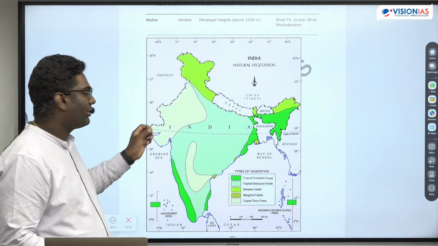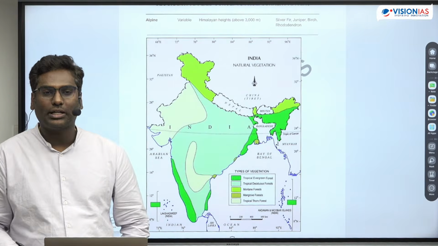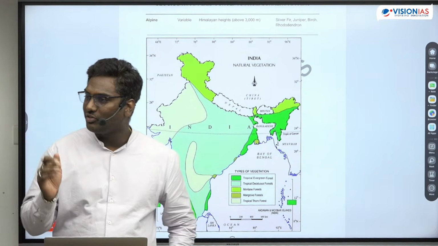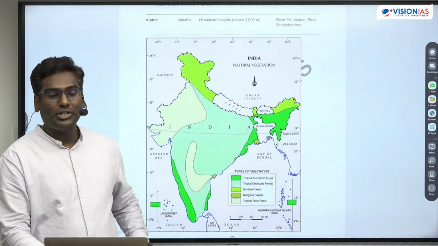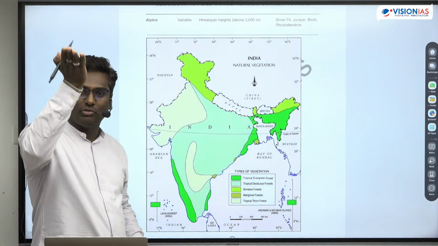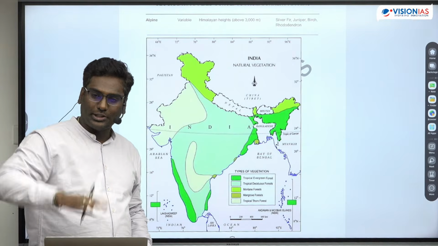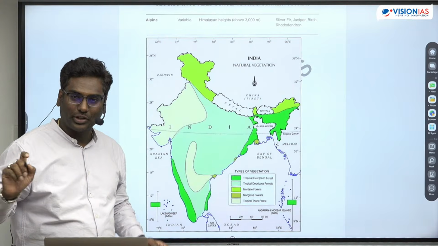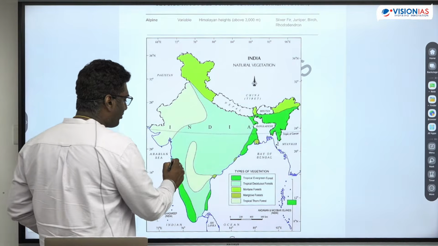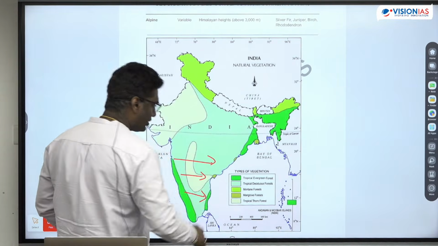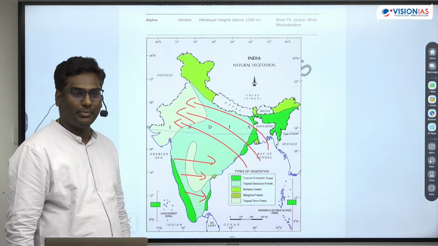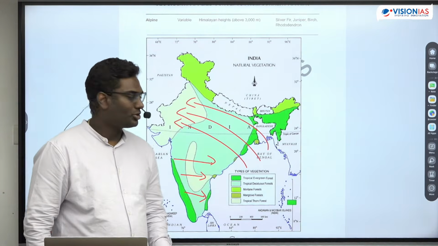Okay, now when you look at this specifically, what you can understand is basically here the amount of rainfall variation shall be seen not just across the space, like horizontally, but also vertically, altitudinally also you can see the difference. Samajh mein aa raha hai? Okay, now when you look at this, we all know one thing for sure, that the amount of rainfall reduces this way and it reduces this way. Am I right?